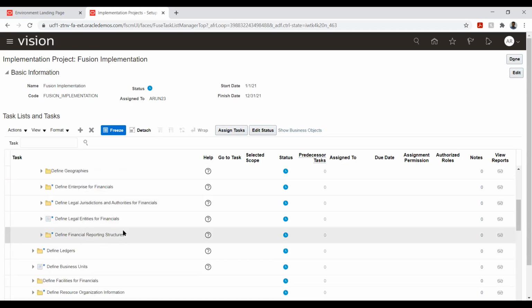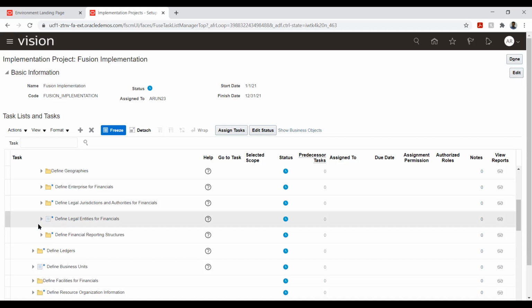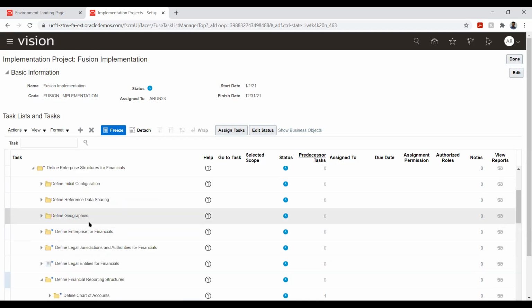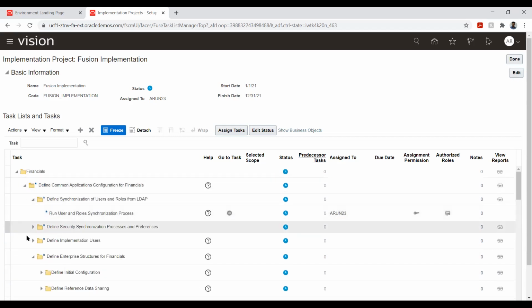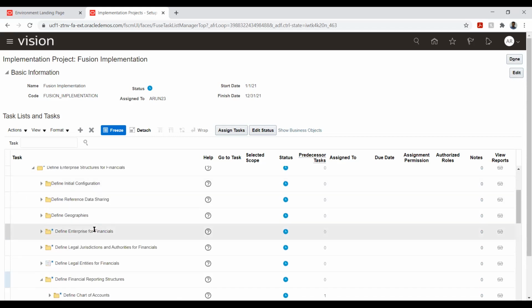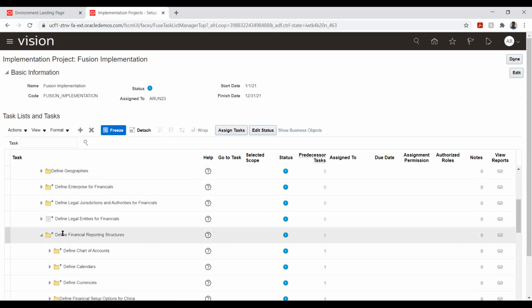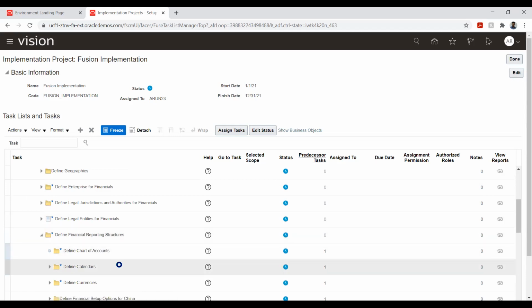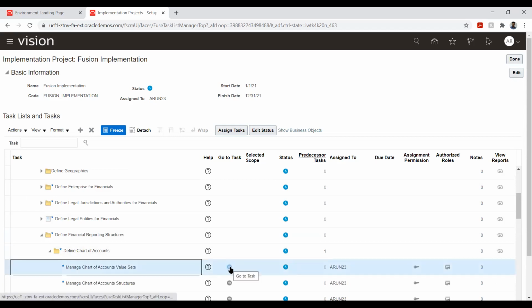Yeah. So we'll start with our basic configurations. To start with, basically we will have to configure our value set. This is the navigation. Under our common configurations, we will have enterprise structure for financials. Under this, I have defined financial reporting structure. Here I have chart of accounts. This is where I have value set. I'll explain before that what is value set.